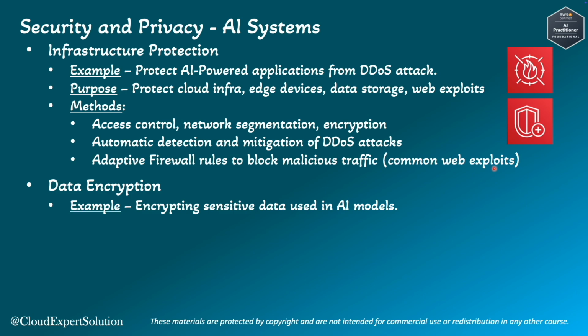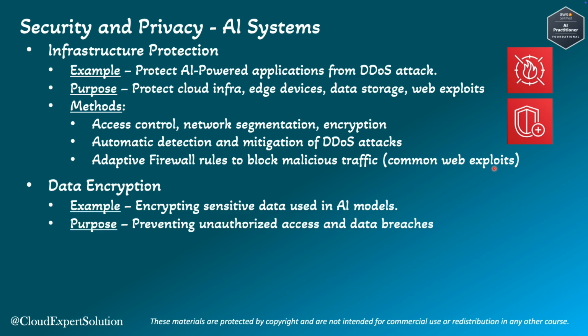Next is data encryption. Under data encryption, we need to encrypt sensitive data used in the AI model, both in transit and at rest. The purpose is to protect sensitive data stored in the cloud by converting it into an unreadable format, accessible only with a specific decryption key, and that will prevent unauthorized access and data breaches even if the data is intercepted or stolen by a third party. Because of that encryption, they will not be able to read the data